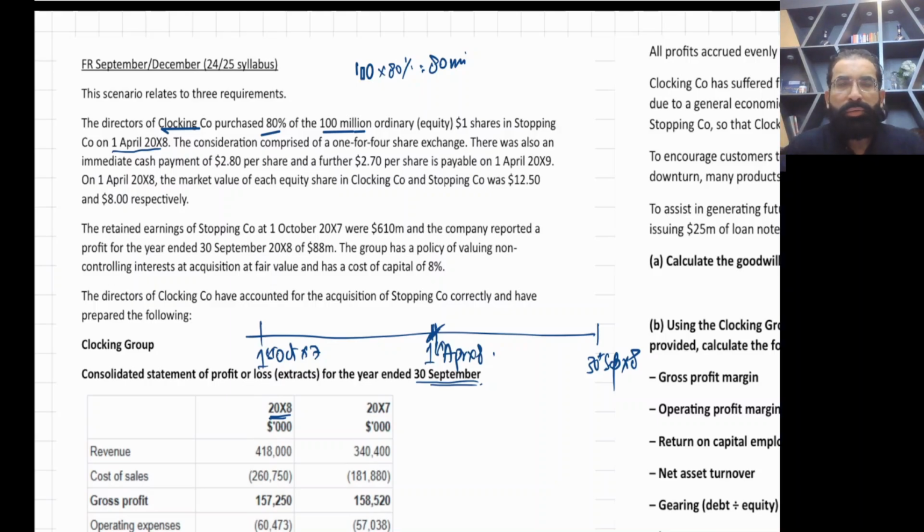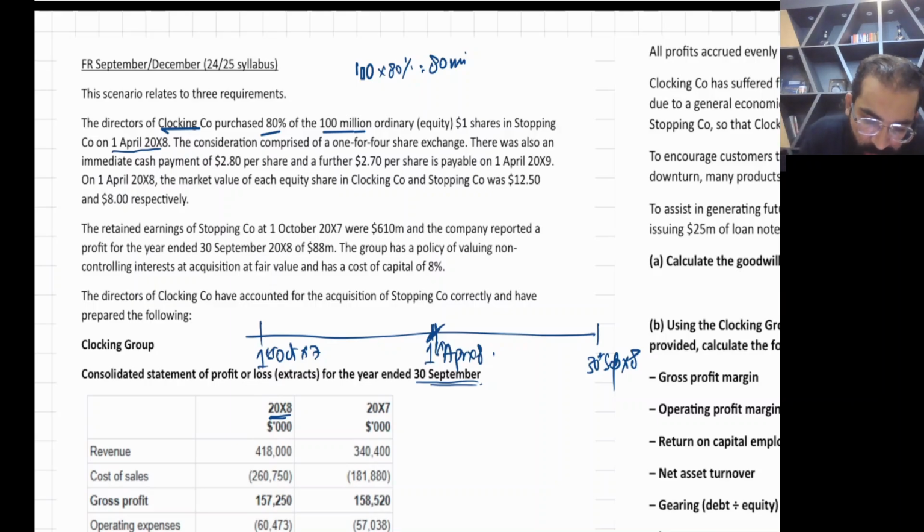Now we need to calculate the first requirement, the goodwill. Goodwill is calculated at the acquisition date. We need the complete cost of investment, whatever consideration we are paying to acquire this subsidiary, plus the acquisition date net assets. Holding is 80%, so the fair value of NCI is also required, so don't worry about it.